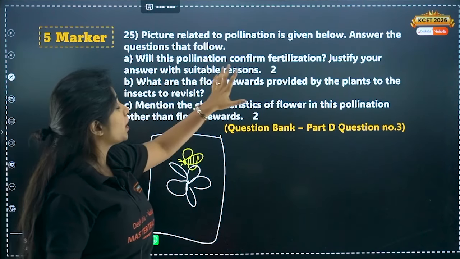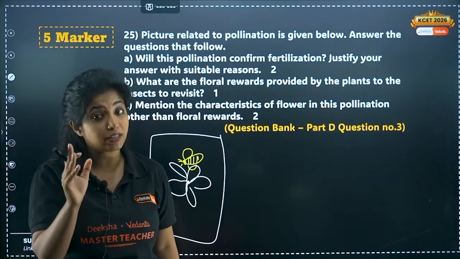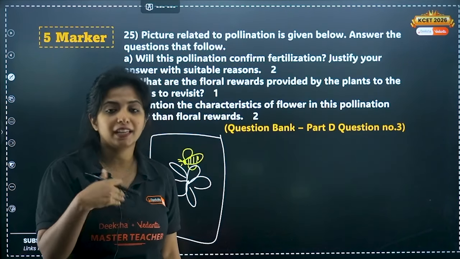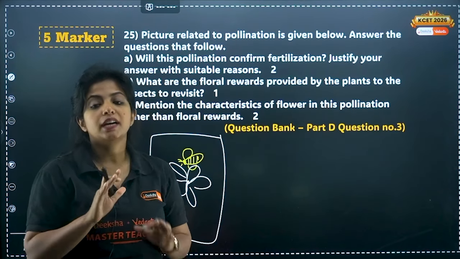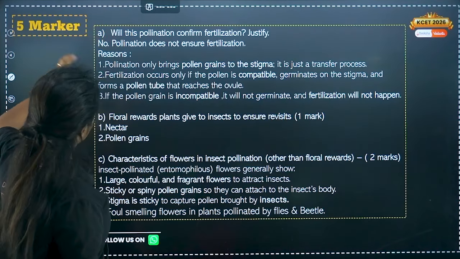Answer the questions. Will this pollination confirm fertilization? Will any pollination confirm fertilization? As I already told you, no. It can be incompatible, it can be compatible. If it's compatible, it does not guarantee fertilization. You have to justify your answers with suitable reasons. How do you do that?